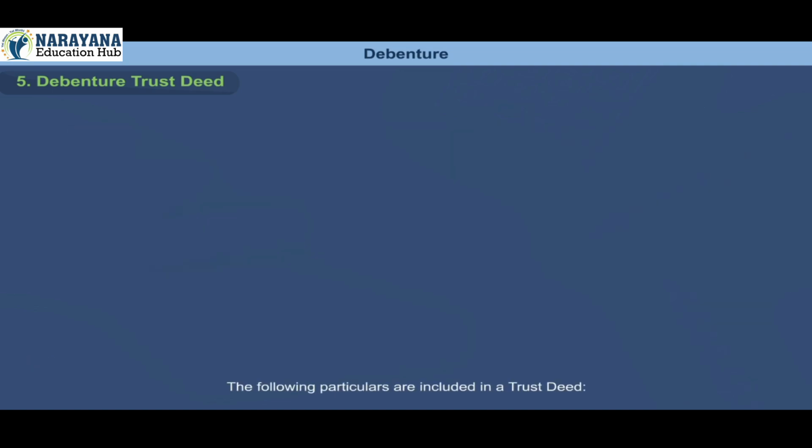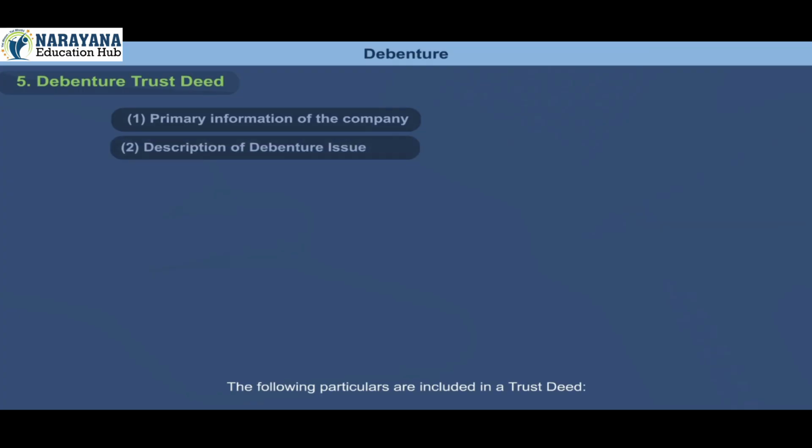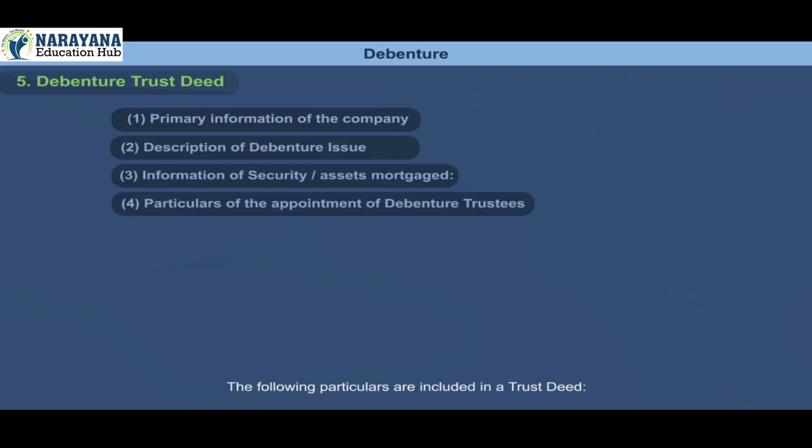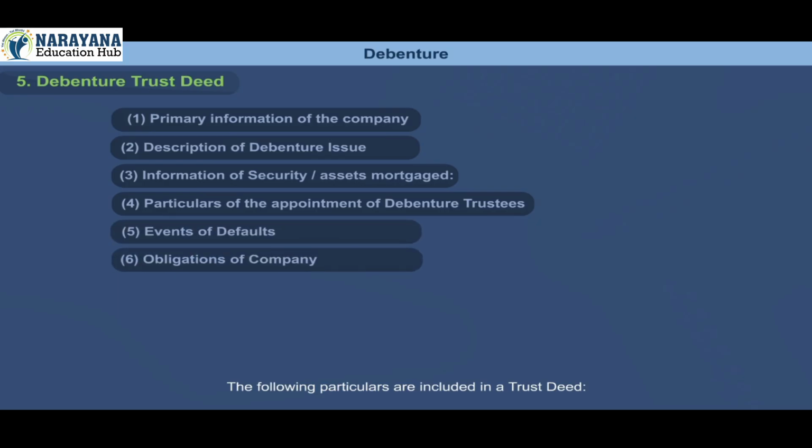The following particulars are included in a trust deed. 1. Primary information of the company. 2. Description of debenture issue. 3. Information of security or assets mortgaged. 4. Particulars of the appointment of debenture trustees. 5. Events of defaults. 6. Obligations of company. 7. Miscellaneous.